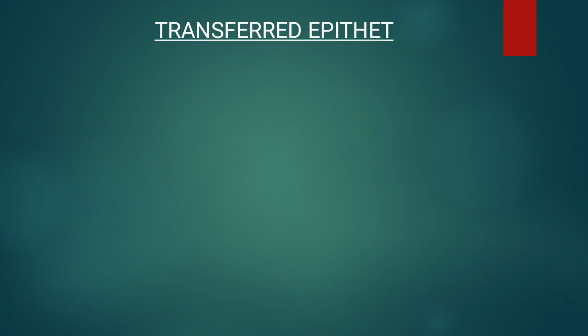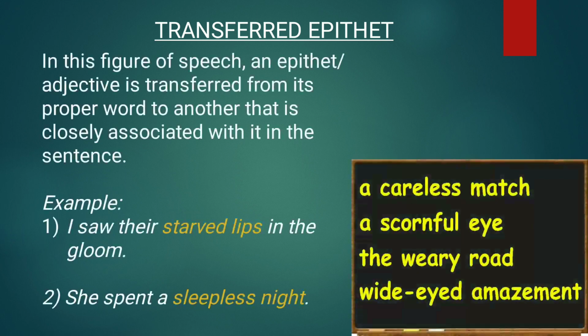The second figure of speech in this category is transferred epithet. In transferred epithet, an epithet or adjective will be transferred from its original place where it is supposed to be used. It will be placed before another object which has some close association with the subject. Example, I saw their starved lips in the gloom. Here, the adjective starved is actually supposed to be used before the subject.